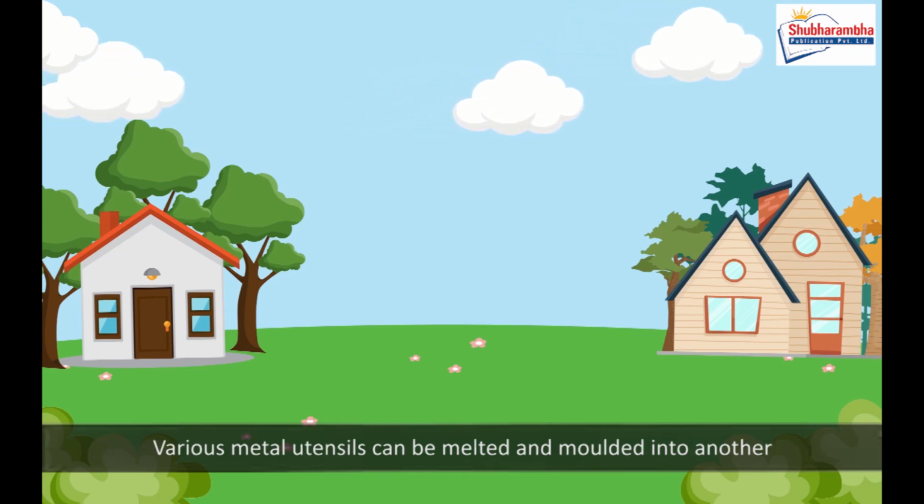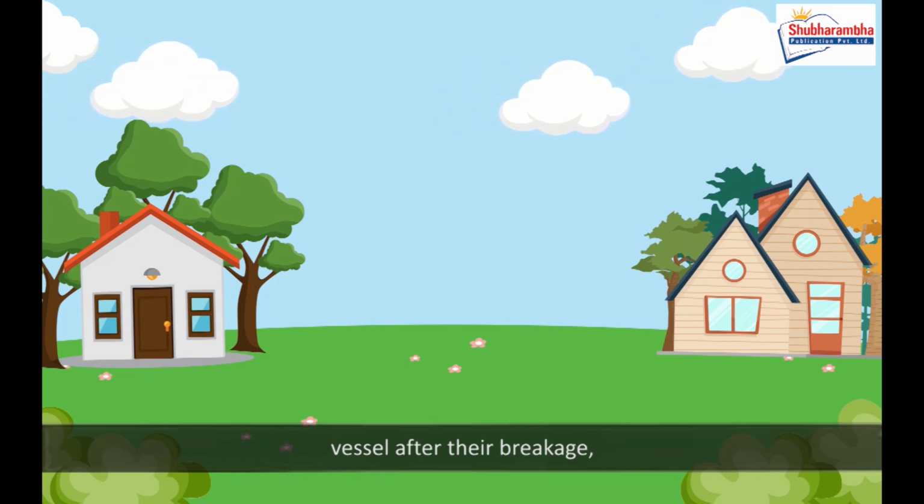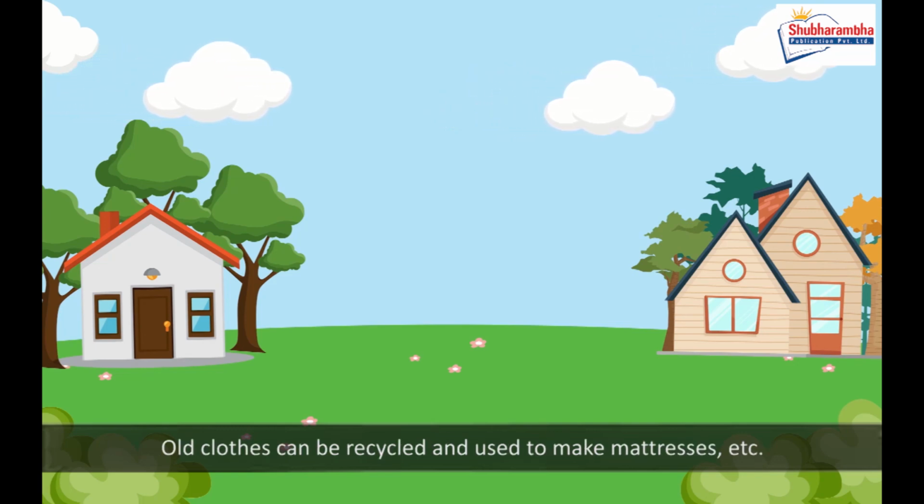Various metal utensils can be melted and molded into another vessel after their breakage. Old clothes can be recycled and used to make mattresses, etc.